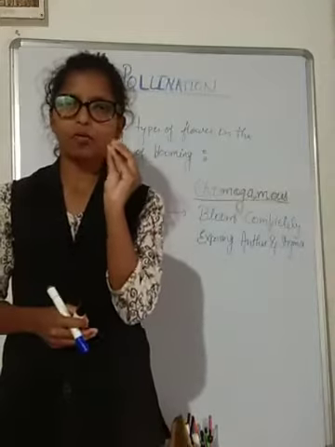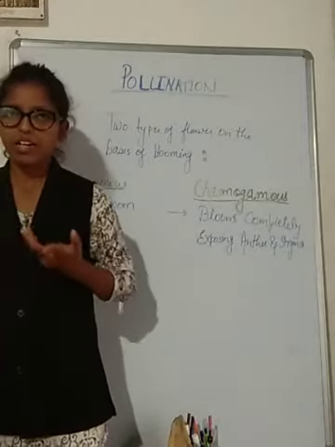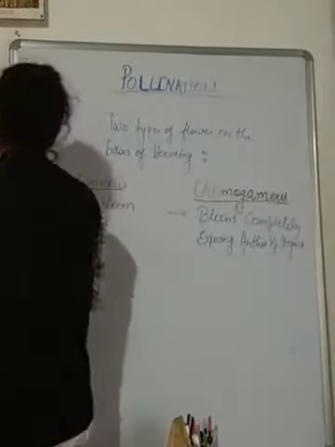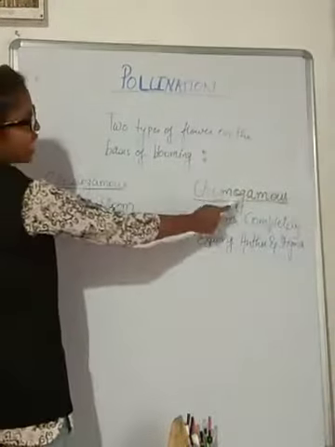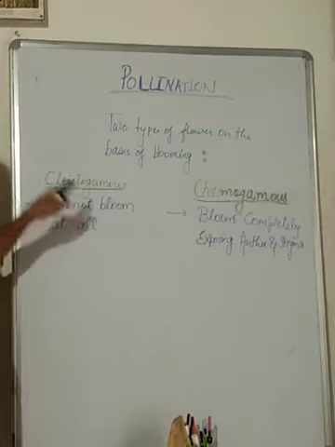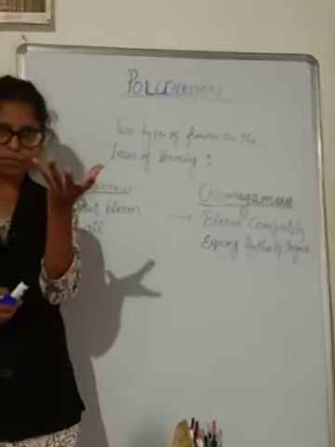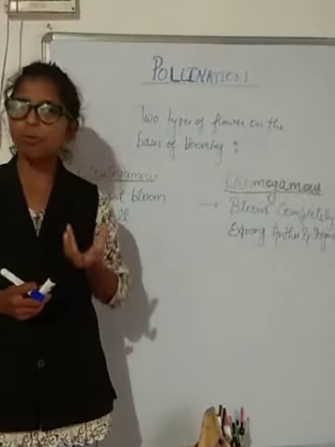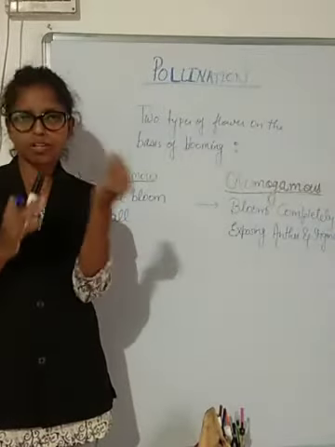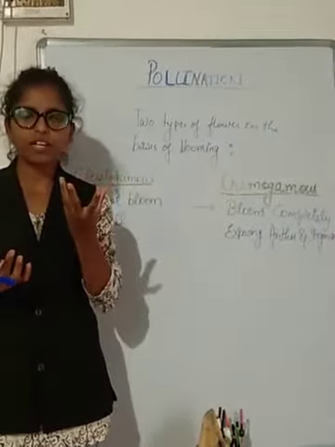But in some of the flowers, they are blooming properly and we can see the inside part. So on the basis of this, two varieties of flower are found: Cleistogamous and Chasmogamous. Cleistogamous is a flower which does not bloom at all. Just think, students, if it is not blooming, the petals are closed and not opening at all, so the male and female reproductive parts are present inside the flower. They are not exposed because the petals are not opening.